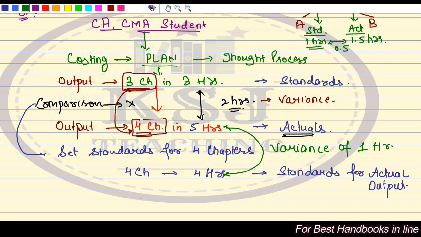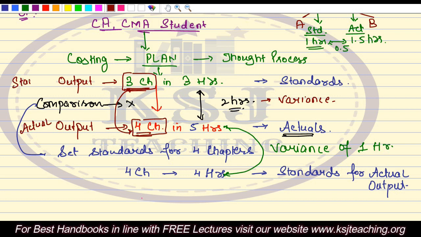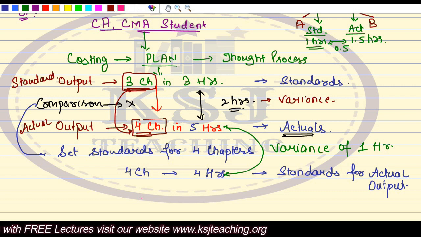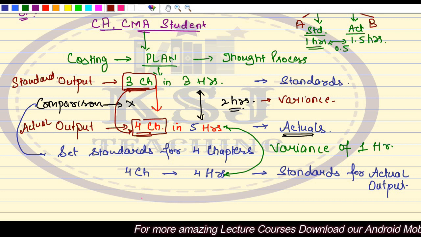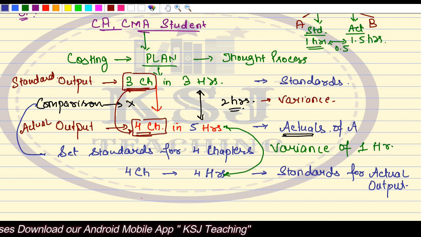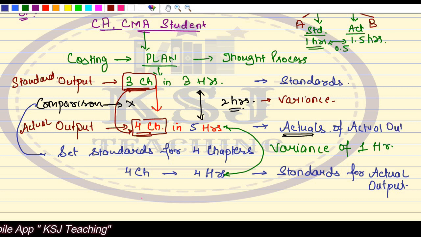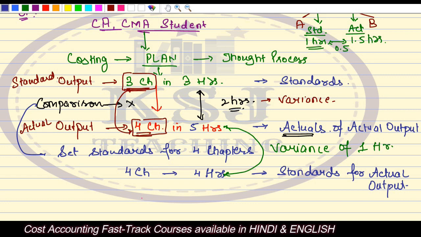Clear? So this is your actual output. This is your standard output, what you planned for. So if the standard output and the actual output is different, you need to first calculate the standards for the actual output and then compare it with the actuals of the actual output. Clear? You cannot directly compare the standards of 3 chapters with the actuals of 4 chapters, because standards are set for something different, and actuals are for something different.